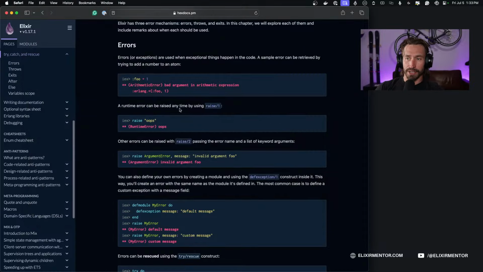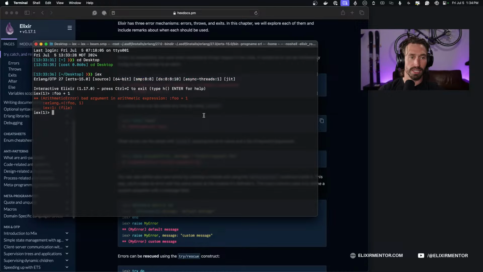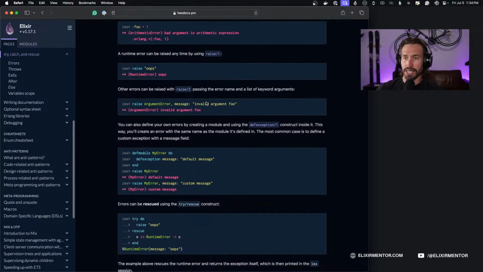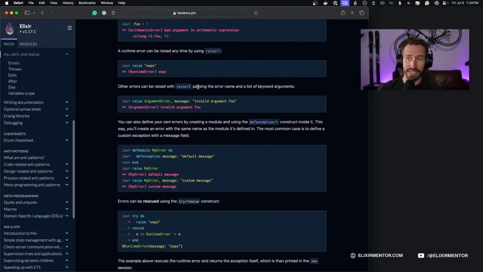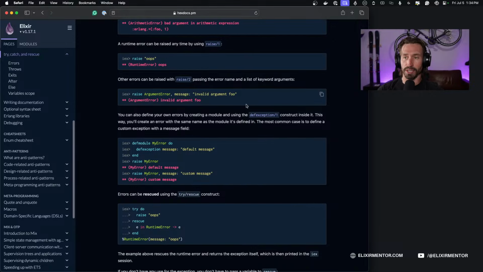And a RuntimeError can be raised anytime by using the raise/1 function. So we can go back to our terminal, and if we do raise and then just pass in a message, we get our RuntimeError with our message, oops. Okay, so other errors can be raised with raise/2, passing the error name and a list of keyword arguments.